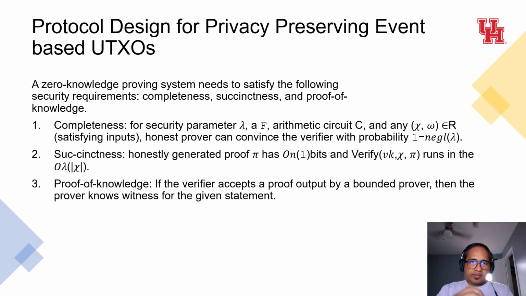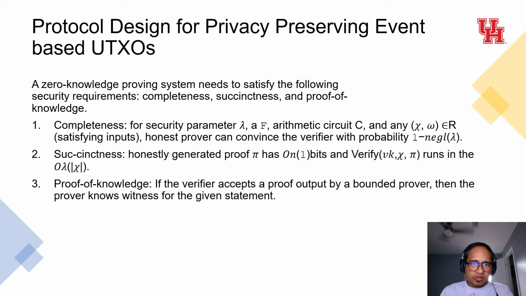The protocol extends the design of zero-knowledge based privacy transaction systems with Zcash as its baseline model. Privacy-oriented blockchains apply zero-knowledge proving systems as the underlying building block to protect privacy. A zero-knowledge proving system defines the parameters and processes as we have seen. A zero-knowledge proving system needs to satisfy the following requirements: completeness, succinctness, and proof of knowledge.